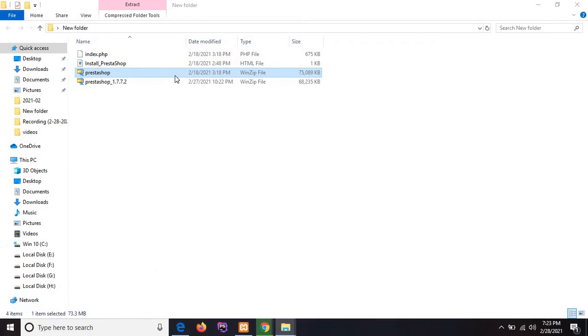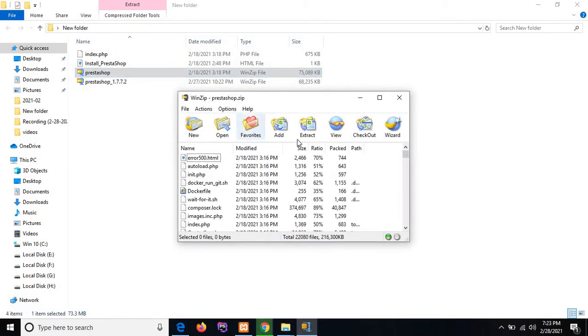Open with WinZip, then click on extract. I think it will take some time to extract.